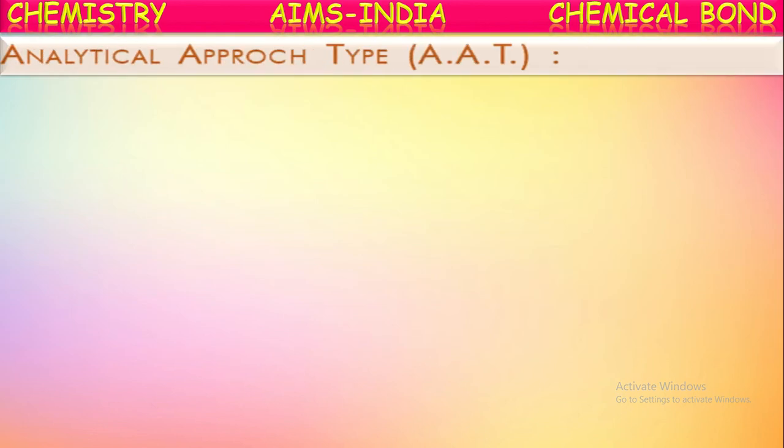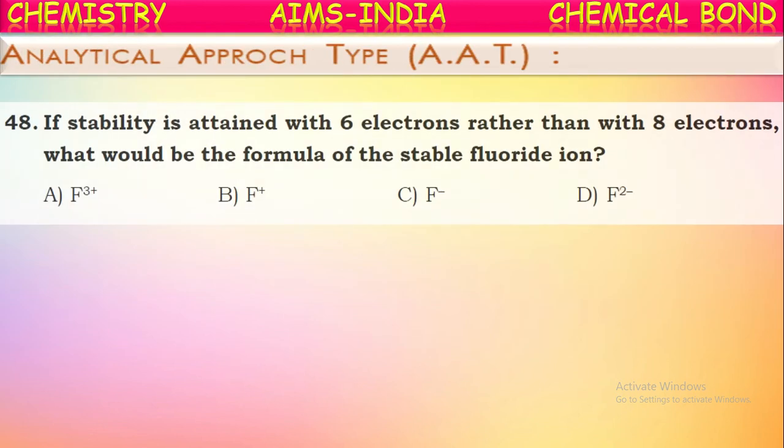Next, analytical approach questions. See the first one: if stability is attained with 6 electrons rather than 8 electrons, what would be the formula of the stable fluoride ion? Generally the electronic configuration of fluorine is 2, 7, isn't it? It has 7 electrons in the outermost shell. To attain octet configuration, it gains one more electron and forms the fluoride ion, F minus, because it should get 8 electrons in the outermost shell.